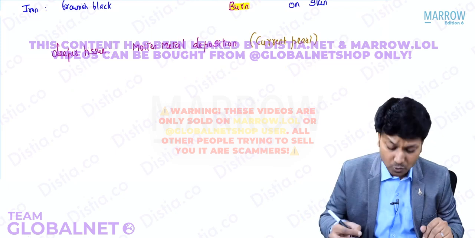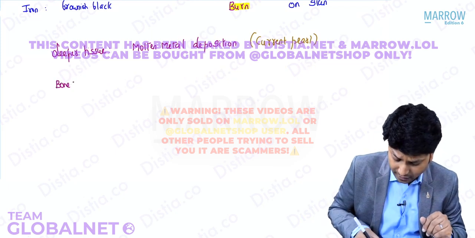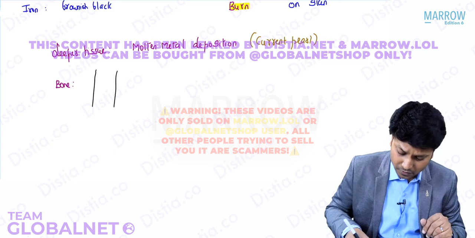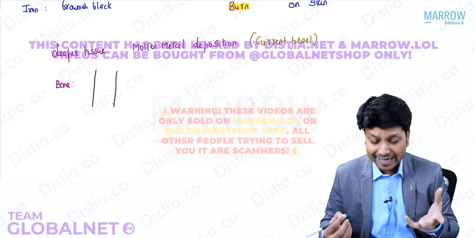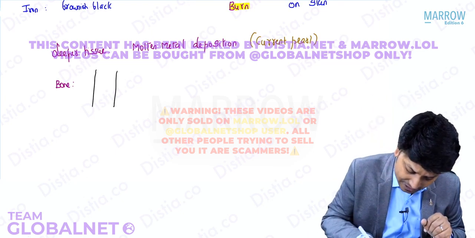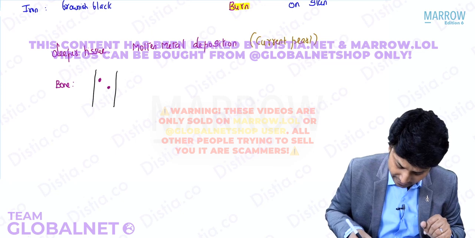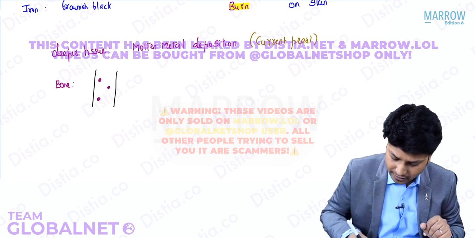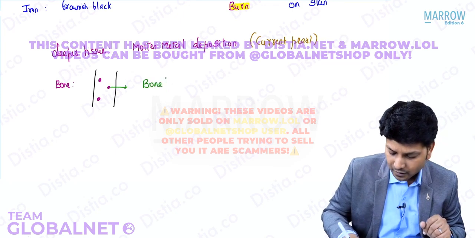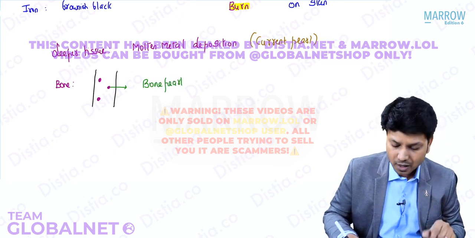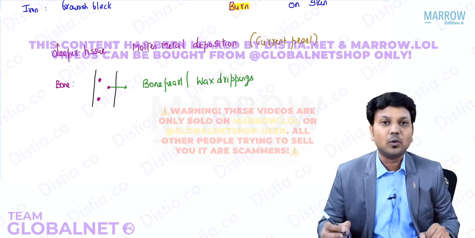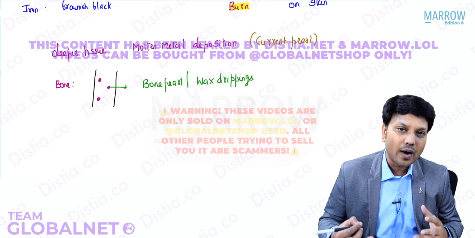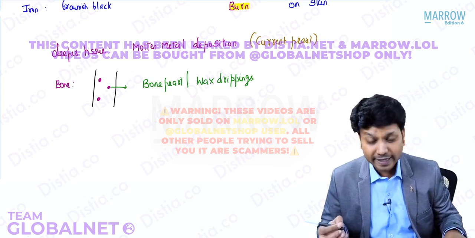When the high voltage current passes through the bone, it is melting the calcium phosphate. When it is melting the calcium phosphate, you will find round densities in the X-ray, which is called bone pearl. What we have seen earlier was current pearl. Now this is bone pearl, also called wax drippings. It is nothing but your molten calcium phosphate.